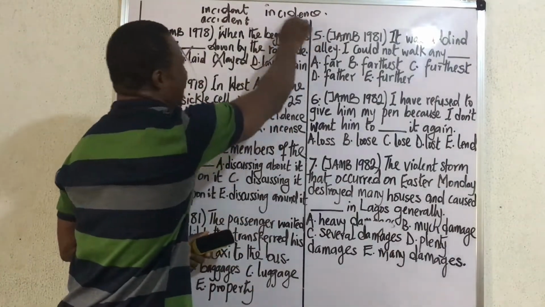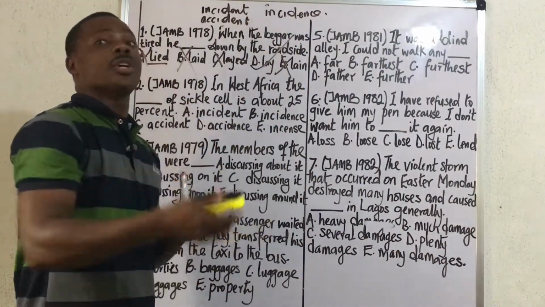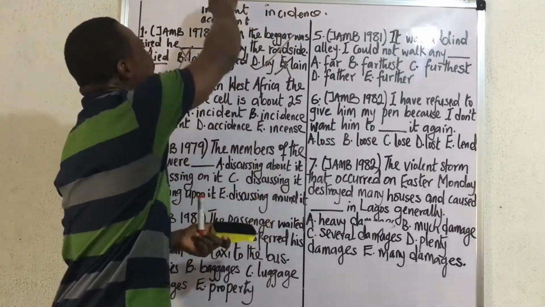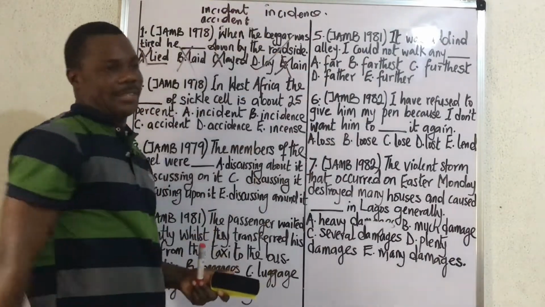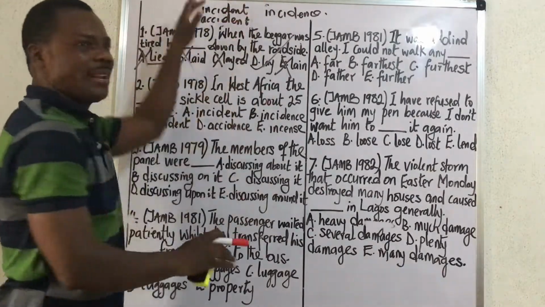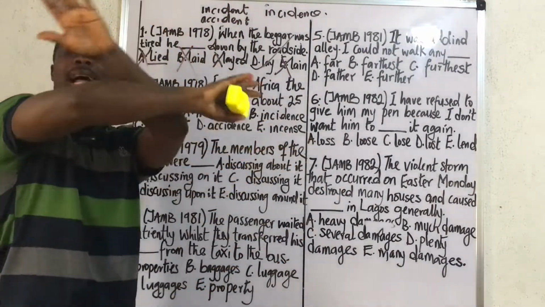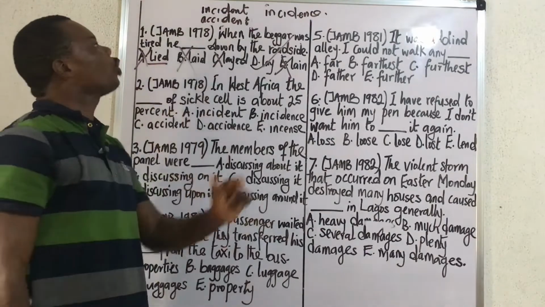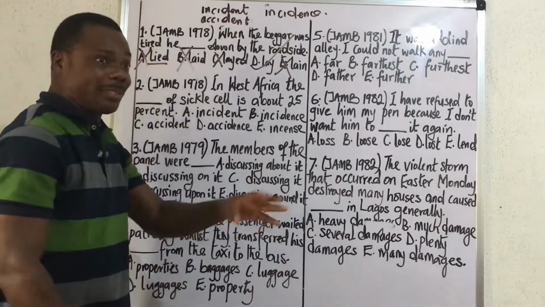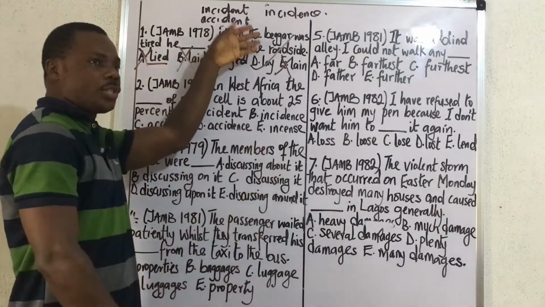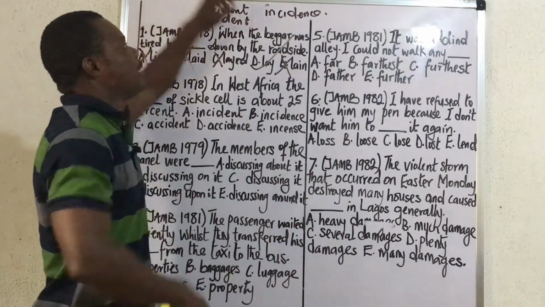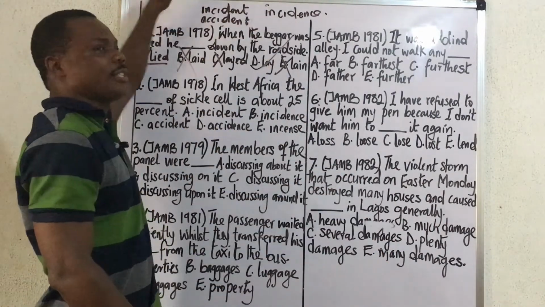What about incidence? Incidence only talks about the what? The rate of occurrence of either accident or incident. If you want me to go over that again, I will do it. Incident is any unexpected thing that takes place but does not result in damage. Accident is still an unexpected thing that takes place but causes what? Damage. Incidence is how often does an incident take place? How often does an accident take place?